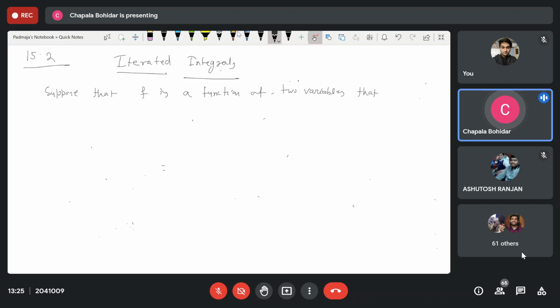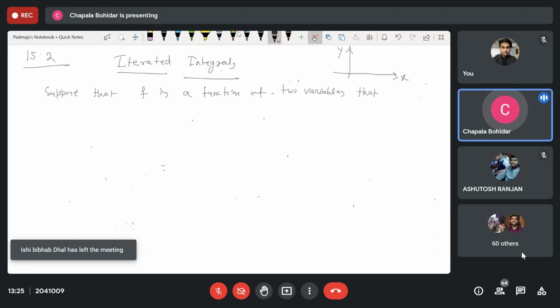When we are considering the function of two variables and when we are integrating, we must integrate over the region. That region must lie on the plane, not on the line. It is your xy plane, or yz plane or xz plane, like that.